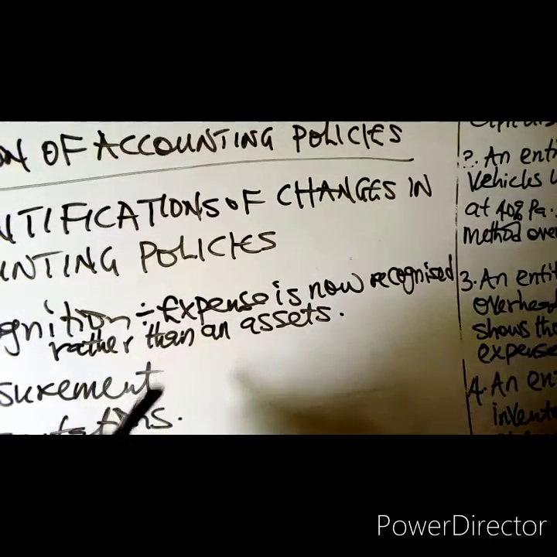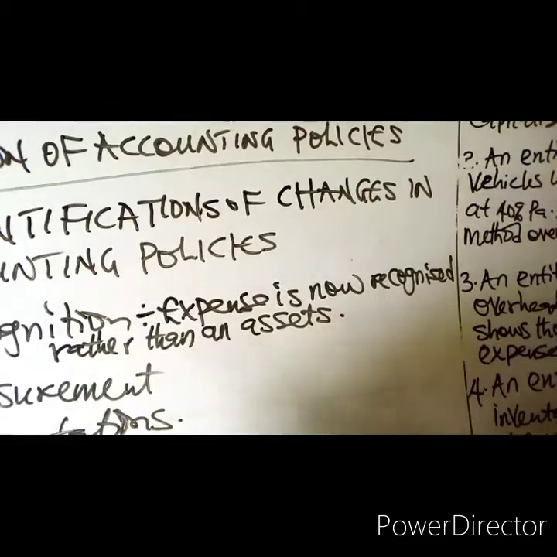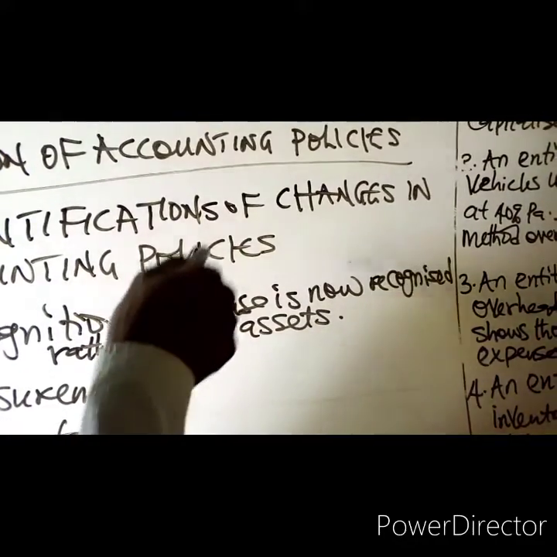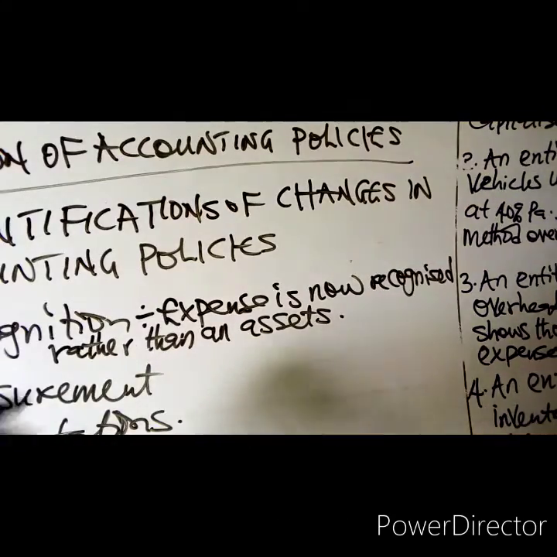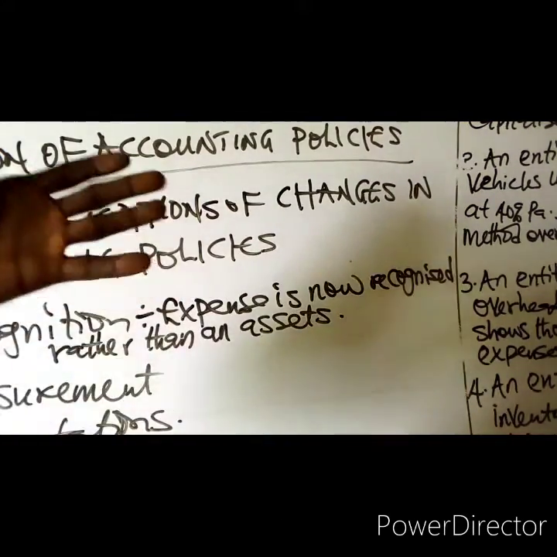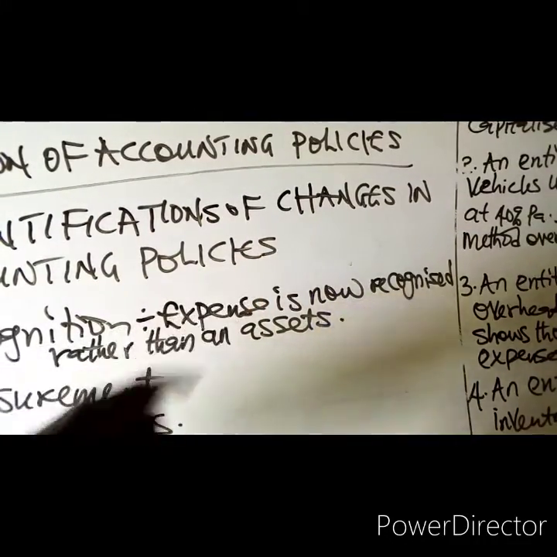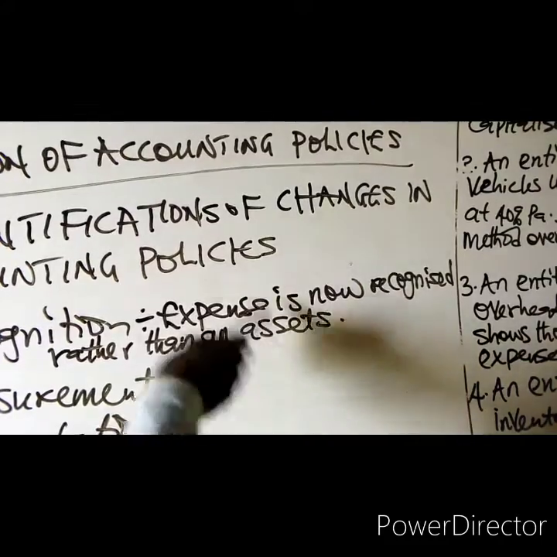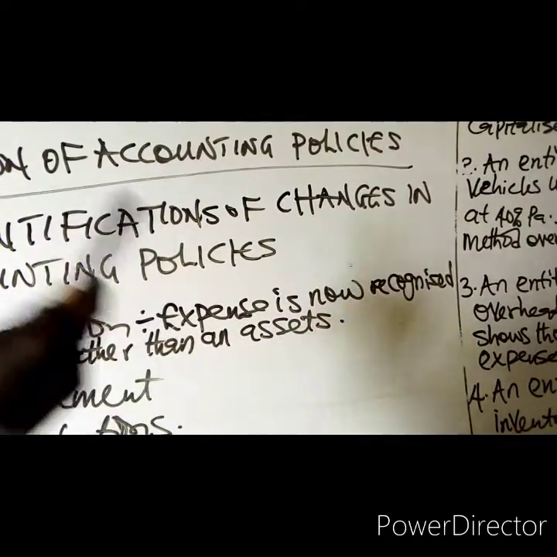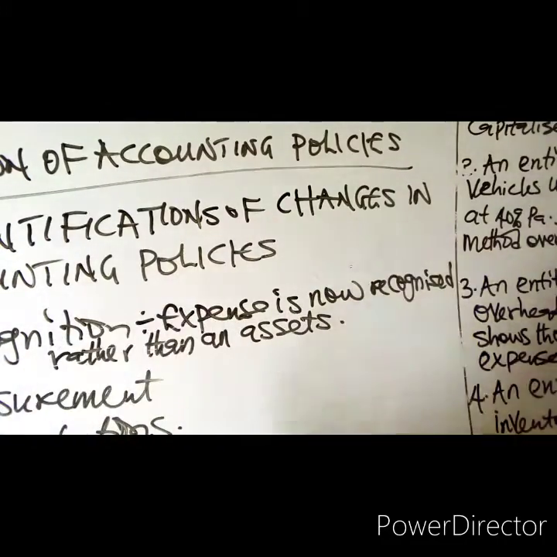But now, with the current requirement of IAS 23, the revised one, the borrowing cost incurred in connection with the acquisition, construction or production of qualifying assets should be capitalized. Meaning that the borrowing cost we used to charge as an expense, the requirement now is that it should be charged as an asset. That means the recognition criteria has changed.